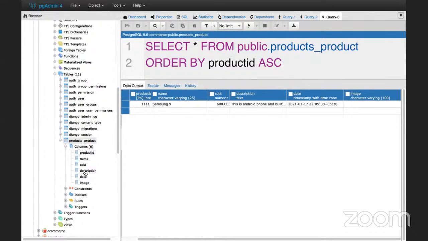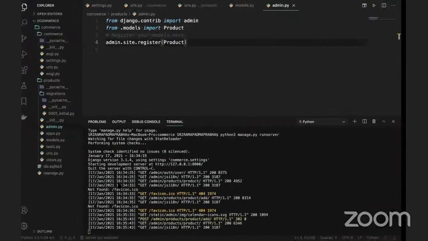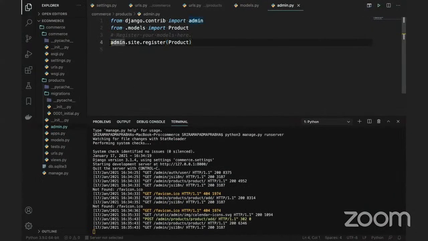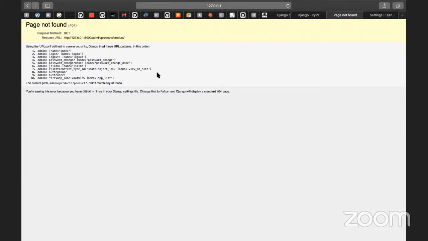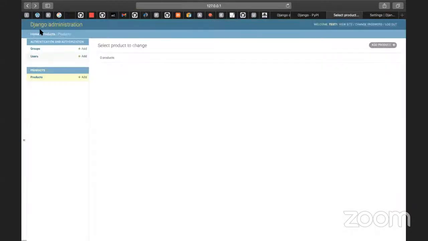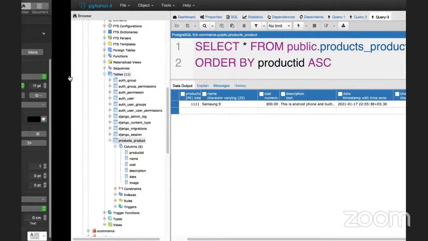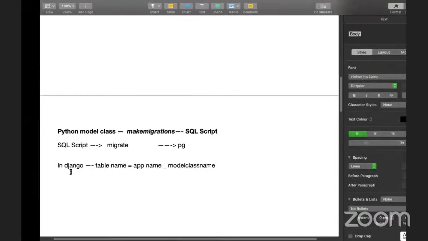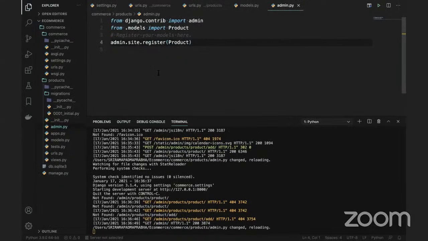But this is how we can bring the data into the UI. For example, if we go to the code, if you put a comment on line number 4 and refresh your project, it won't show. Basically the product itself is not there. Even in this admin screen, if I refresh, it is not there. That means you can see only users and groups, and whatever you added, that information is gone. So what we can do is go back to this and make it admin.site.register, and the Product is there.